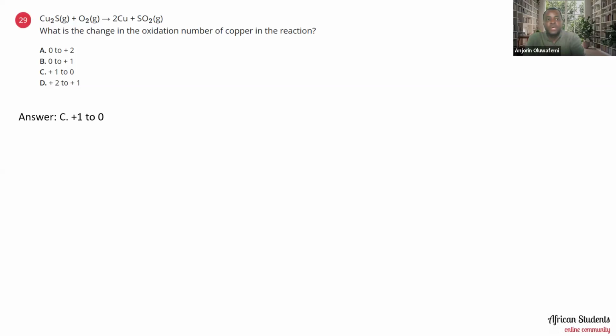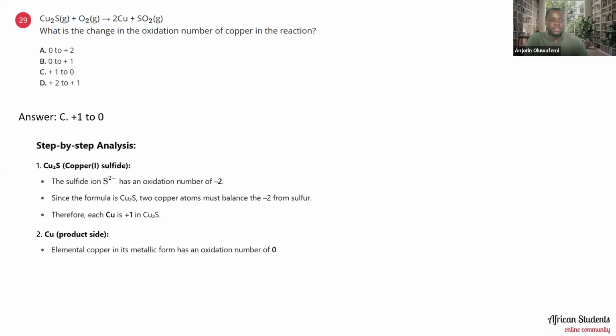So it's moving from copper +1, then gives us elemental copper. And then you can look at it there. Copper sulfide has an oxidation number of -2, or the sulfide ion has an oxidation number of -2. Since the formula is Cu2S, two copper atoms must balance the -2 from sulfur.